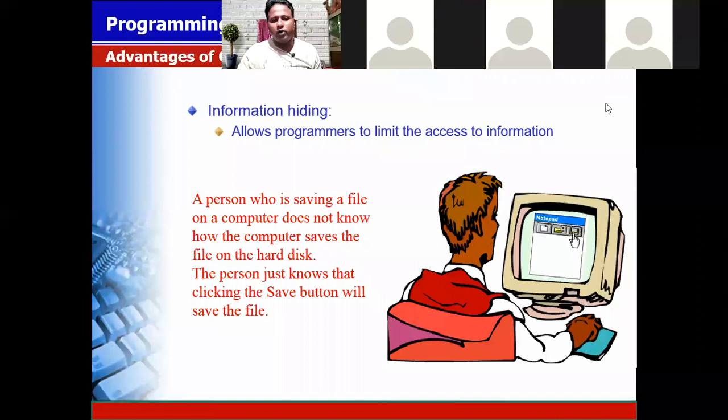This is the OOPS concept that I covered today. Tomorrow I will start with the Java features: what the Java features are, and how Java actually works, the engine of Java. After knowing those features, I will go for the data types. Then, if time permits, I will start with a small program, meaning why you have to write a main method, and if you do not write the main method, whether your program will execute or not.